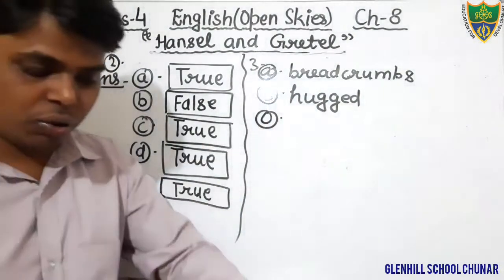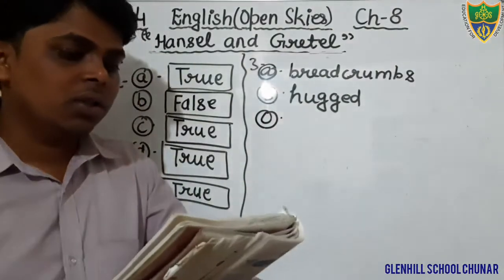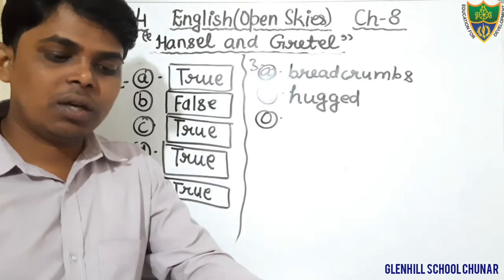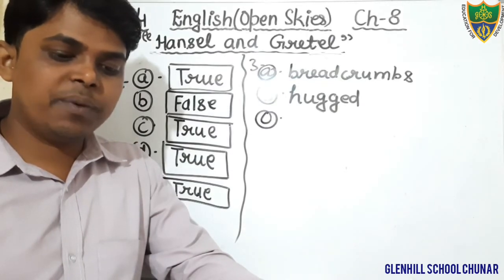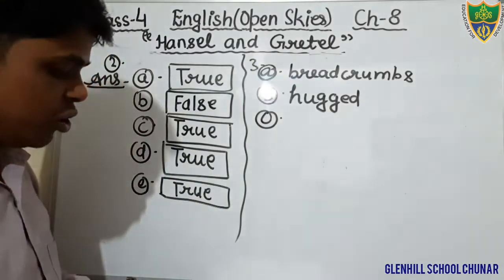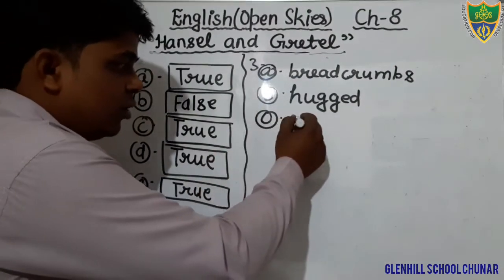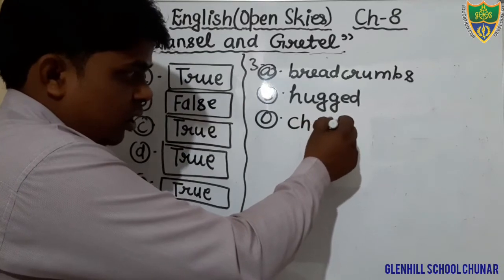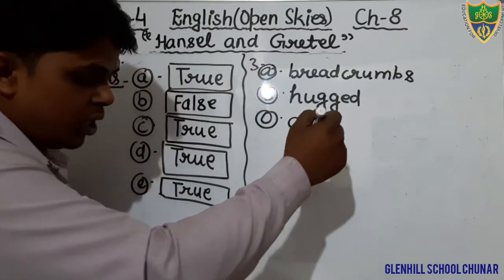Just see question number C. They stayed some more days and ate the pieces of chocolate. Okay, students, so you will fill the word chocolate. Pieces of chocolate cottage, you can write.